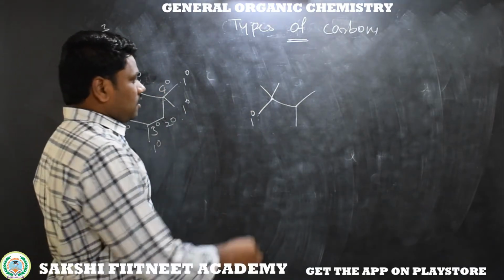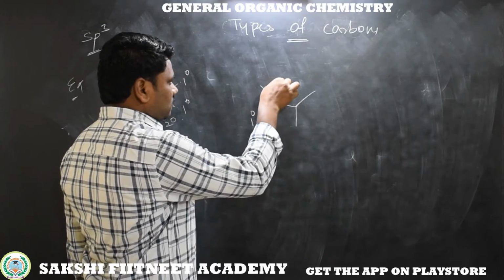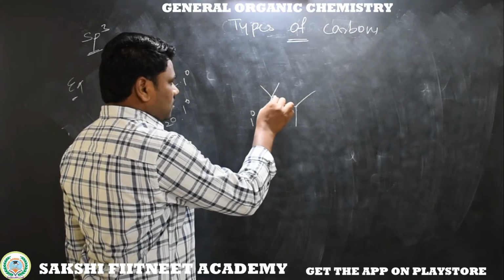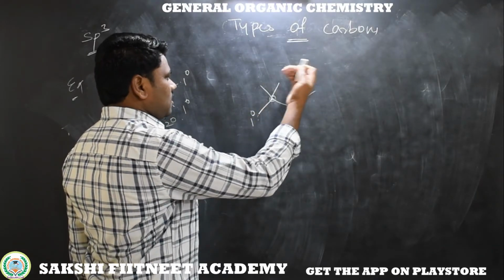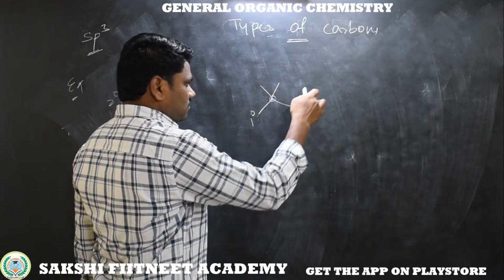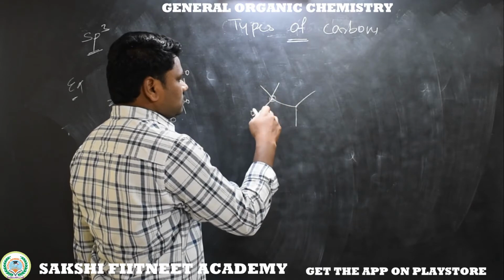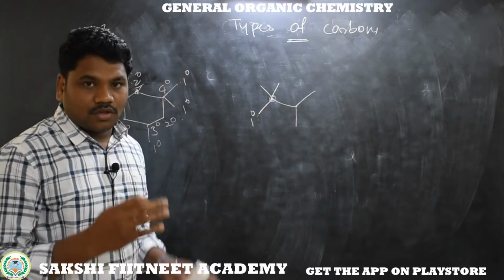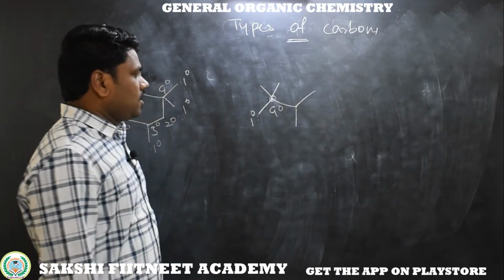Primary carbon. Now coming to this carbon bonded to first carbon, second carbon, third carbon, fourth carbon. That means this carbon is bonded to 4 carbons. The carbons, whether they are CH3s or some chain or whatever, have some extended chain. This carbon is bonded to 4 carbons, that means 4 alkyl groups, organic groups. This is classified as a quaternary carbon.